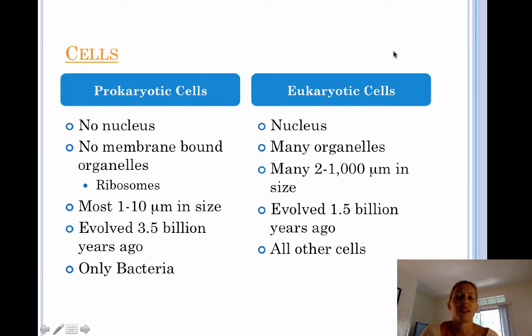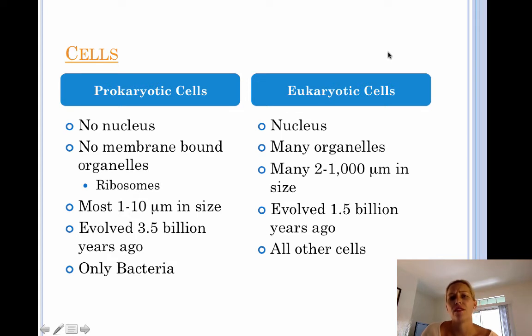So prokaryotic cells do in fact have ribosomes. They're smaller in size than eukaryotic cells, anywhere from 1 to 10 micrometers in size. They're our oldest cells. They evolved about 3.5 billion years ago, and they are our bacteria. So whether we're talking about the kingdom Eubacteria or the kingdom Archaeobacteria, they are our bacterial cells.